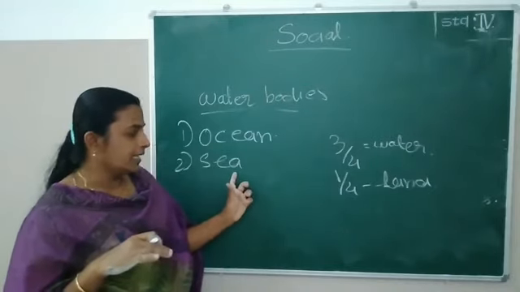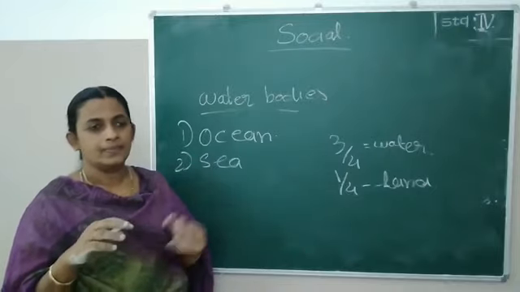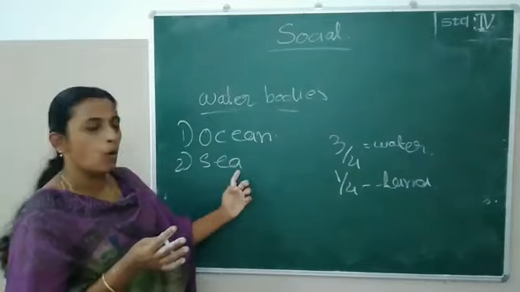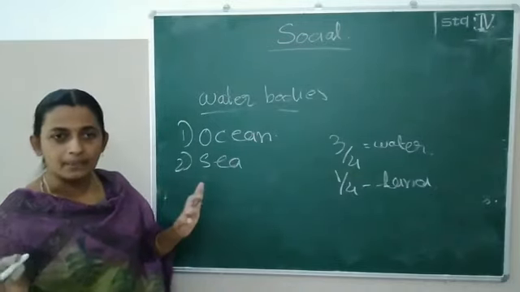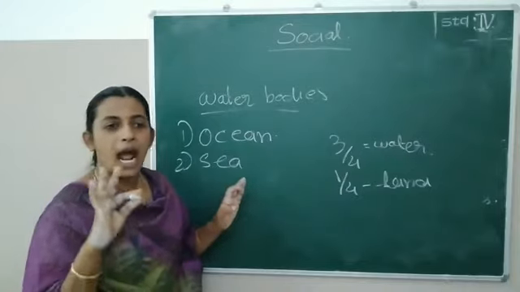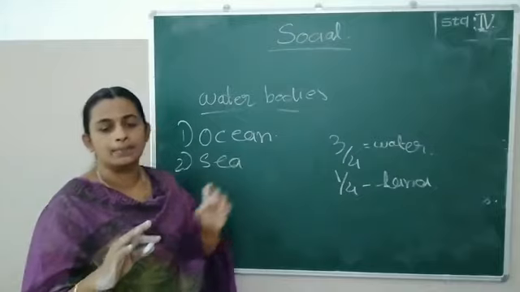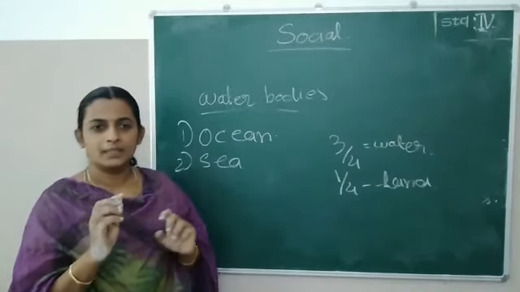See, sea is a portion of ocean. Ocean is a vast one and sea is a small portion of our ocean. For example, our Arabian Sea is a part of the Indian Ocean. Got it?